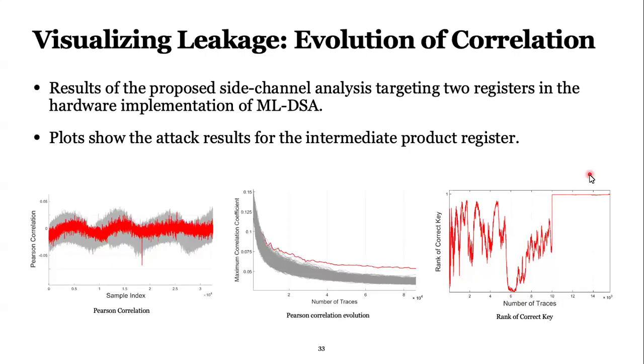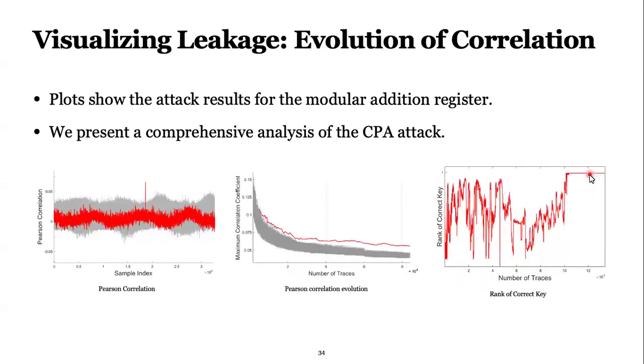I'm calculating Pearson correlation over the number of traces. And the correct key guess correlation is visible after 4,000. But I want to show when the correct key guess is extremely visible, which is after 10,000 traces.